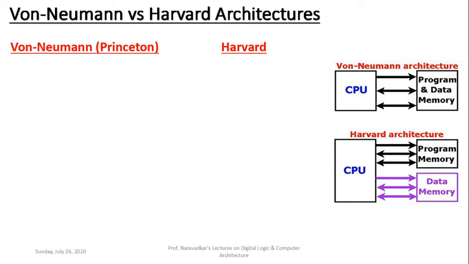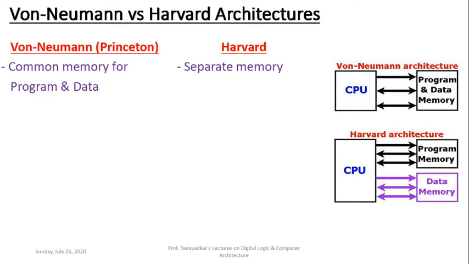The first difference, as I just stated: the von Neumann or Princeton architecture contains a common memory for storage of program and data, which is clearly shown in the right side diagram. Whereas in Harvard architecture, there is a separate memory.